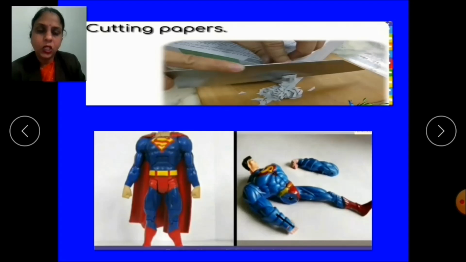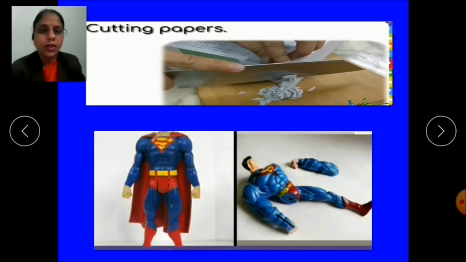You cut a piece of paper, what will you get? The small pieces of paper are of different shapes and sizes, but the small pieces are still paper. Similarly, the breaking of a toy. The toy is broken into different pieces, but those pieces are still parts of that toy.